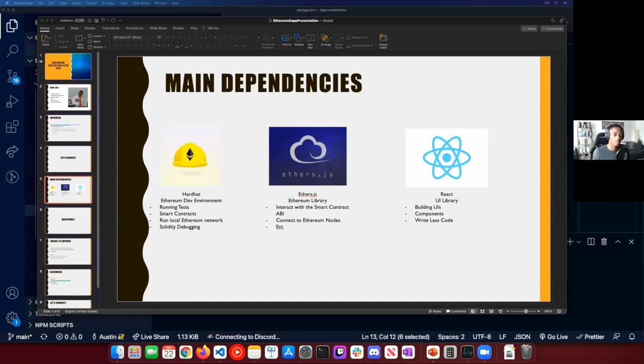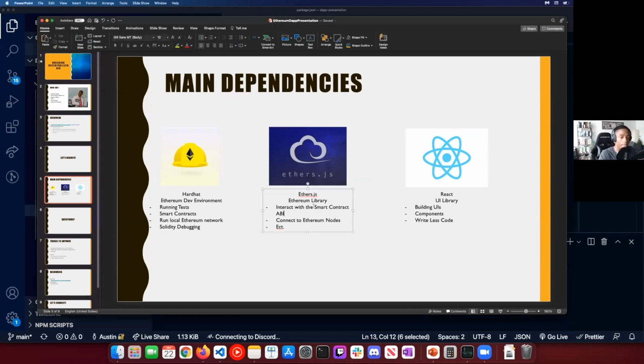Long story short, this contract ABI pretty much allows us to interact with our smart contract from our front end. You can think of it essentially like an API. It's kind of like that intermediary between our actual smart contract and what we'll want to be using in the front end. So that's what the smart contract ABI is. Also, it allows us to connect to our Ethereum nodes, so things like Infura or MetaMask is what we'll be using. I know a lot of people here aren't familiar with that, but MetaMask is a wallet that we'll be using and installing, and some other things as well.